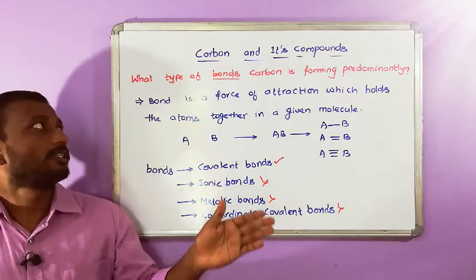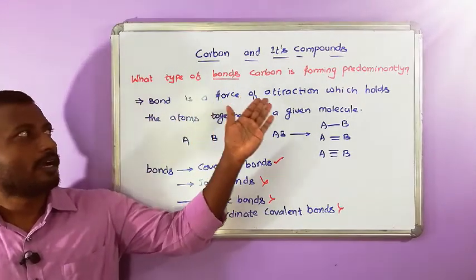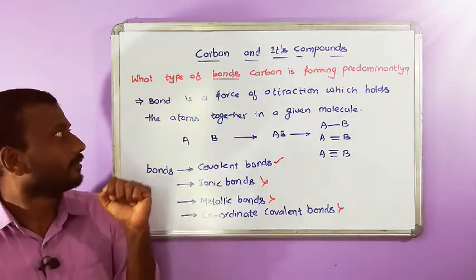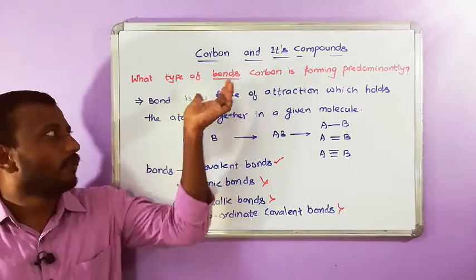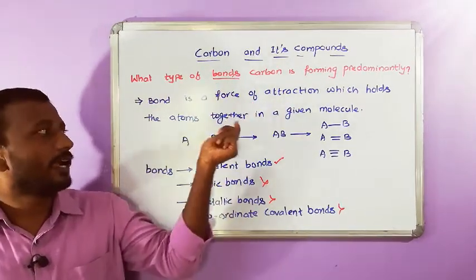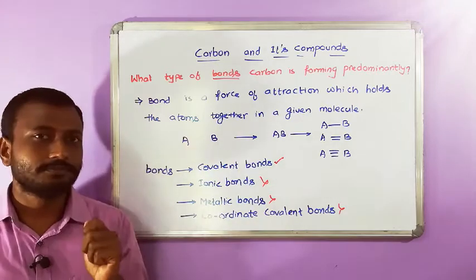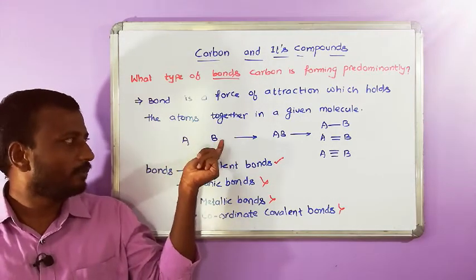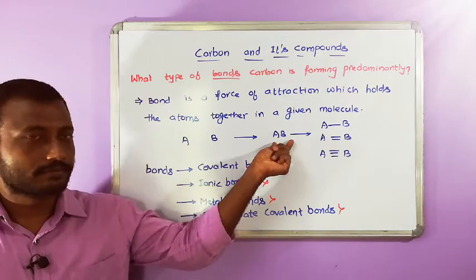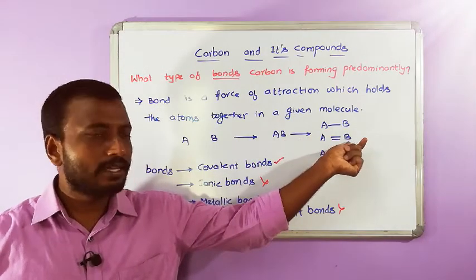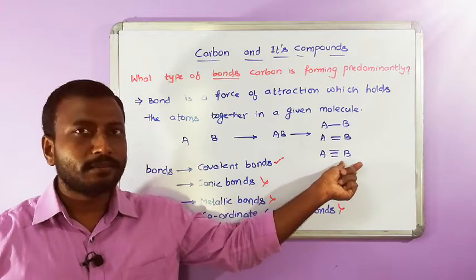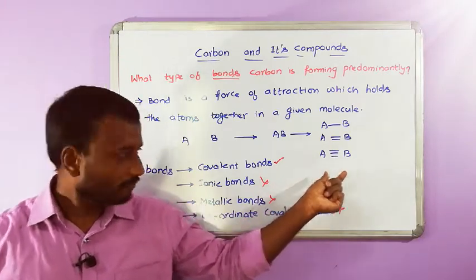What type of bonds is carbon forming predominantly? First you should know what a bond is. Bond is a force of attraction which holds the atoms together in a given molecule. When A combines with B, forming AB, A and B can be linked by a single bond, a double bond, or a triple bond.